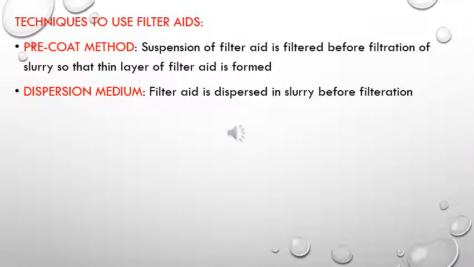There are two ways in which the filter aids can be used. One is the pre-coat method, wherein the suspension of the filter aid is filtered before the filtration of the slurry, so that a thin layer of filter aid is formed over the filter media. Next method is dispersion method. In this, the filter aid is dispersed in the slurry and then it is filtered.